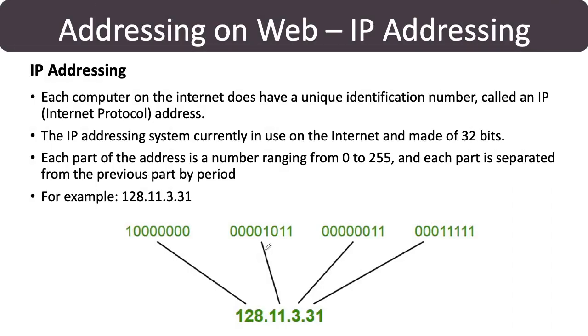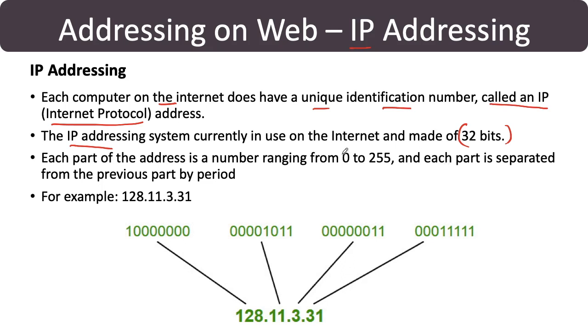Addressing on the web. Whenever we are using the internet or some websites, we need to have an address, and that address is called an IP address. Each computer on the internet has a unique identification number, which is called an IP address, or Internet Protocol address. IP addresses are made of 32 bits, each either zero or one, and every address is identified using these 32 bits.